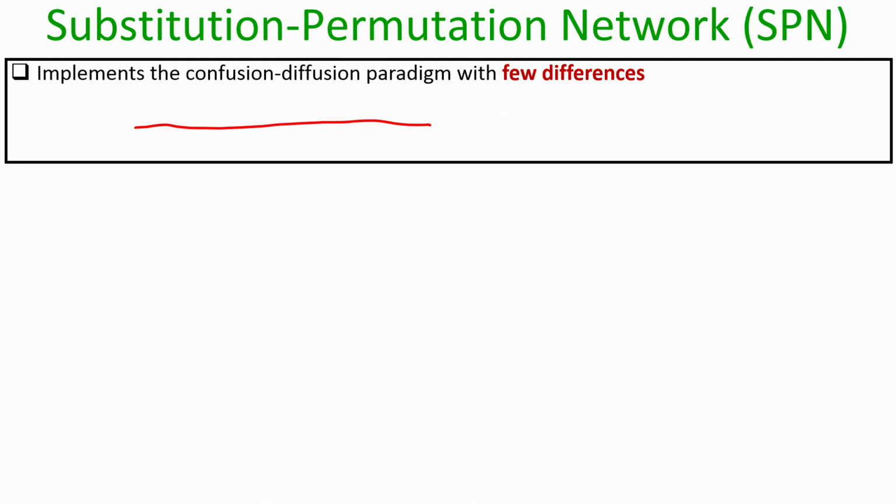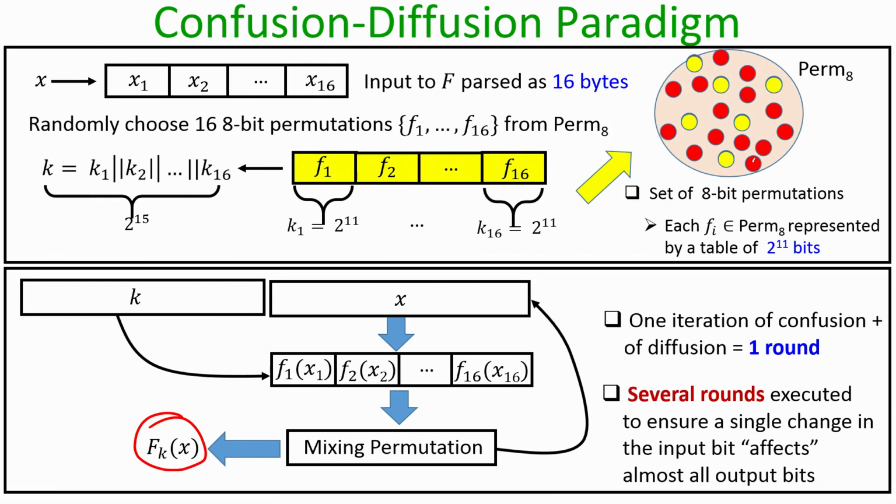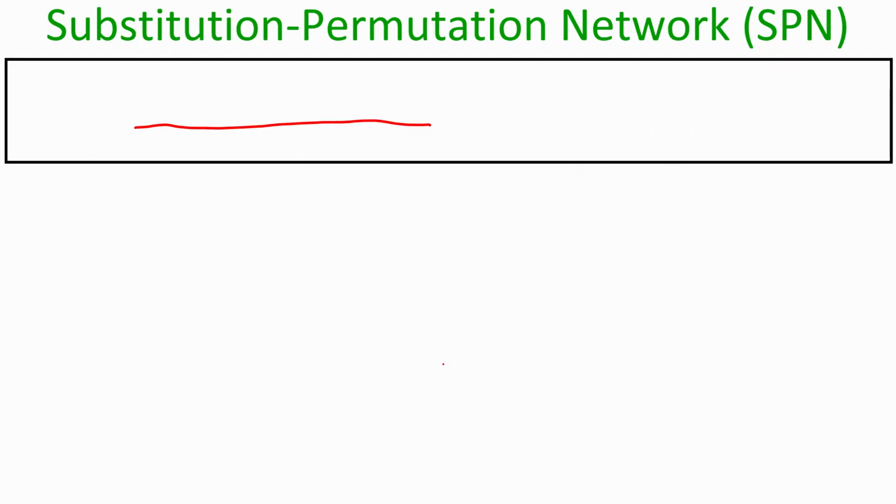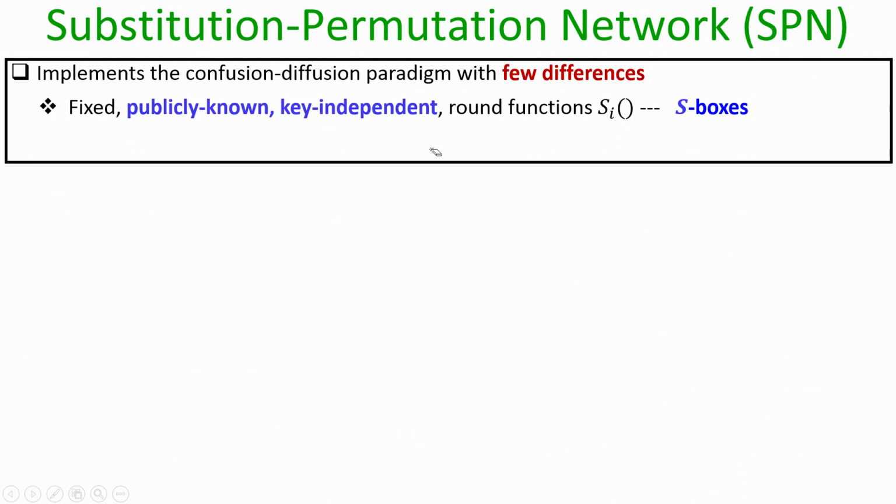That means, if I go back and see the description of the confusion diffusion paradigm, the confusion was coming because the value of the key was determining the round functions that we are using. But in the substitution permutation network, there are no round functions which are key dependent, everything is publicly known.